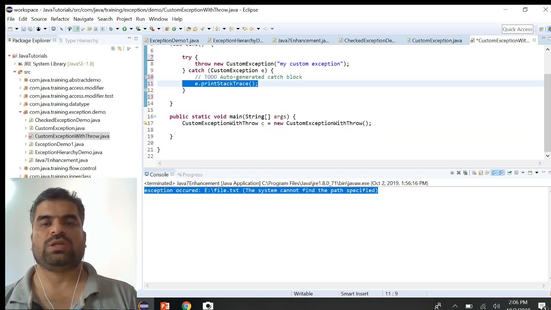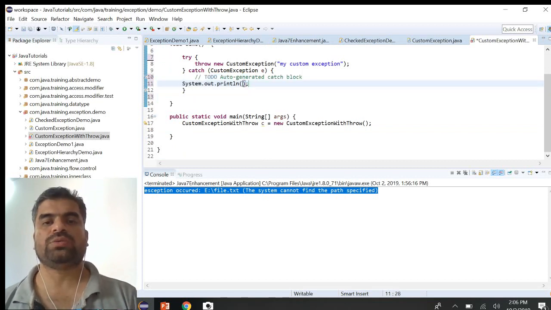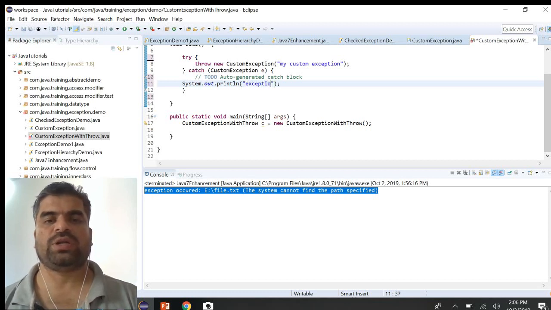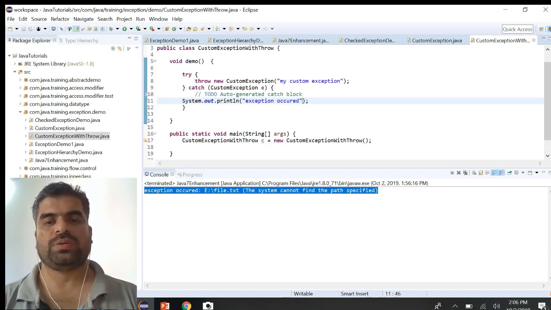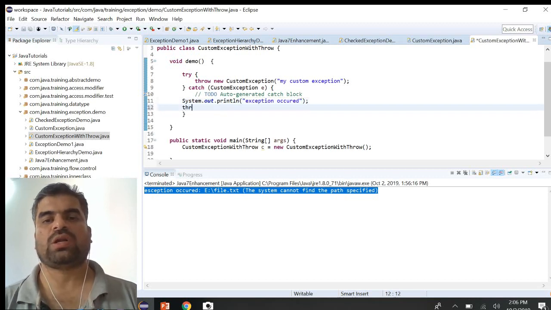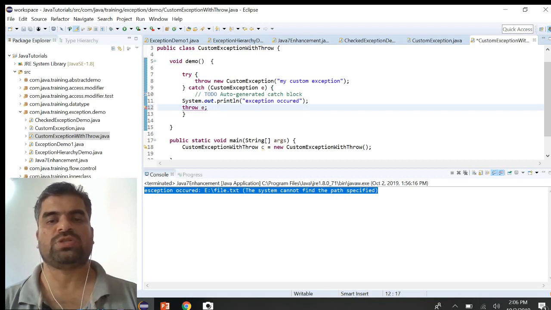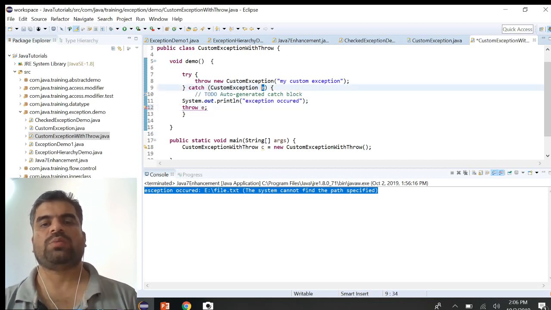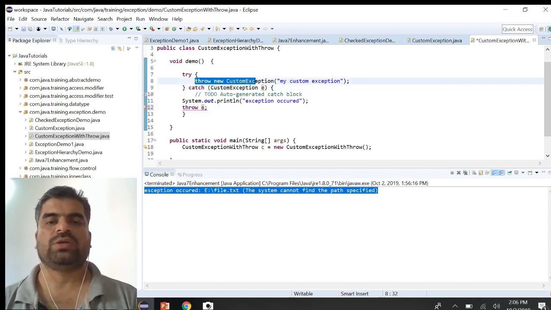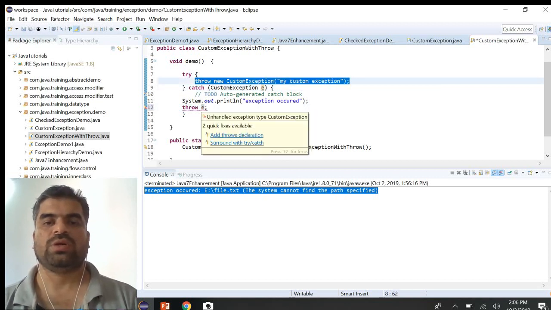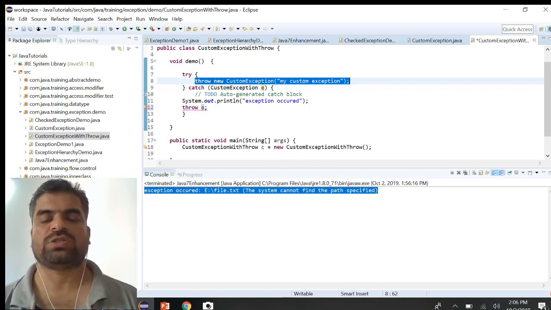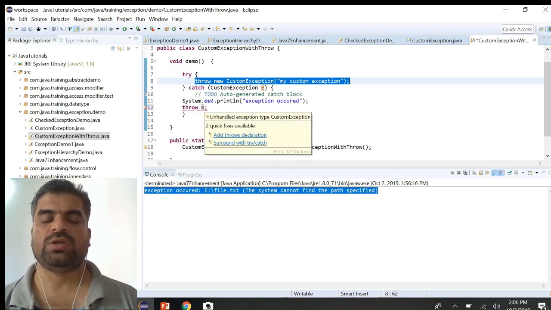I'm just deleting that code. Here I'm going to handle that one. I don't need to print the stack trace, so I'm printing a message saying that the exception occurred. After that I need to pass this exception to the client side, or whoever is calling the demo method, so I'm throwing this exception. While doing this, the compiler will again complain that you already handled that exception E from the try block, that exception is the custom exception, and you are rethrowing it.